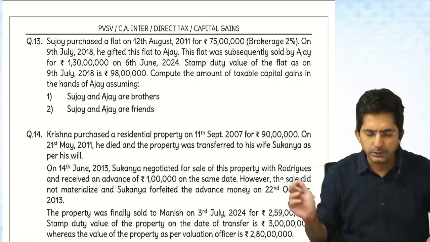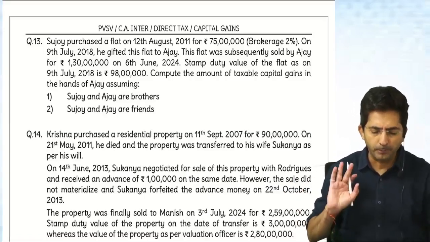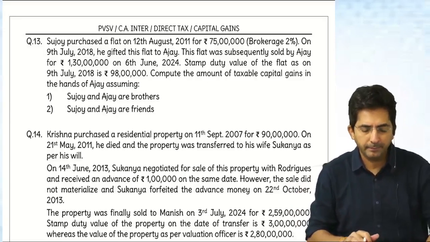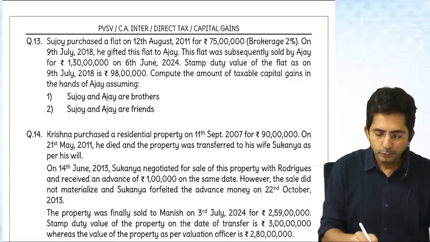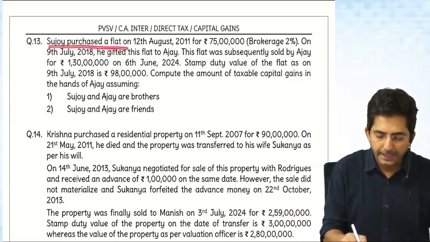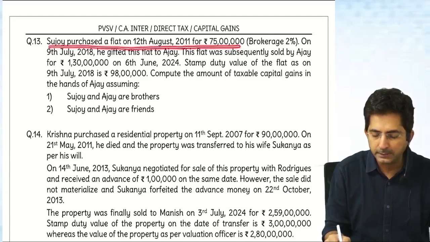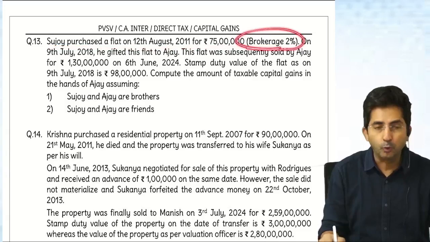So see in this question how it is given. This is a properly framed question. Read. Sujoy purchased a flat on 12th August 2011 for 75 lakhs. Brokerage 2%. What will happen to brokerage?